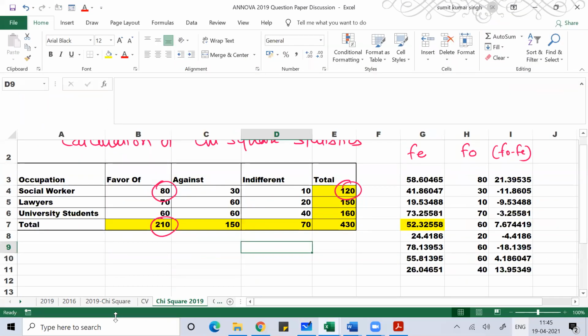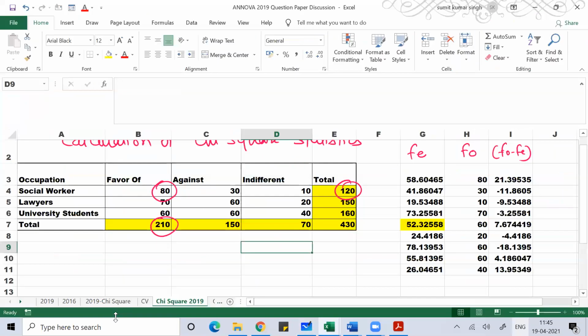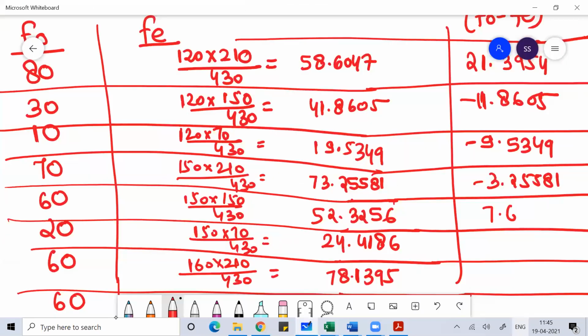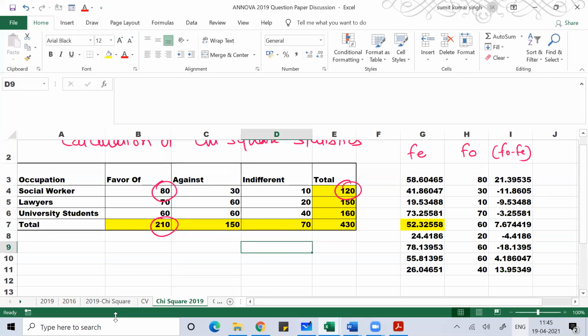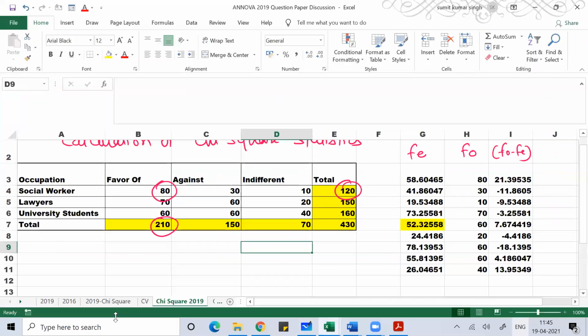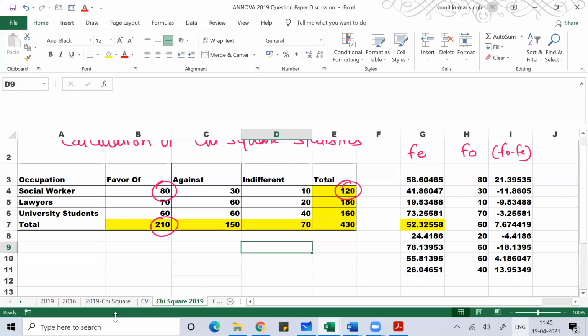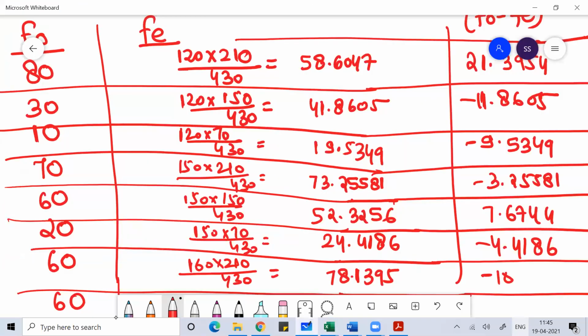Then minus 3.2558, then 7.6744, then minus 0.4186, then minus 18.1395.